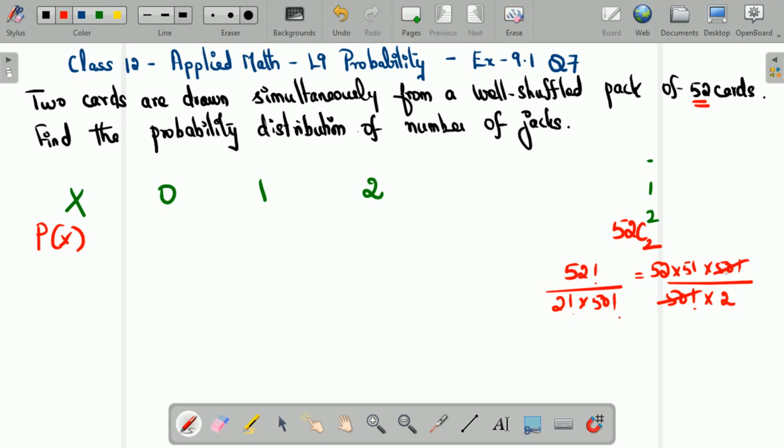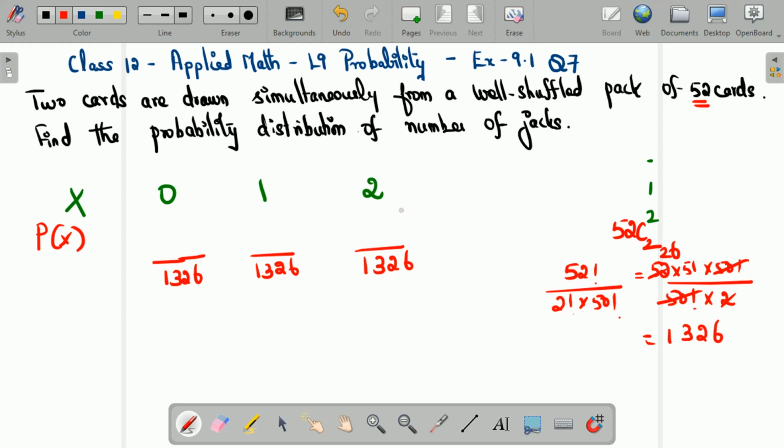50 factorial and 50 factorial will go. 2 factorial is just 2. So you strike this out. So this is 26. 26 into 51 is going to be 1326. So this is going to be the total outcome. So let's note the total outcome in each case. This is 1326. The total outcome will remain the same in all cases, right? So we are noting it out initially itself, for all the possible values of X.